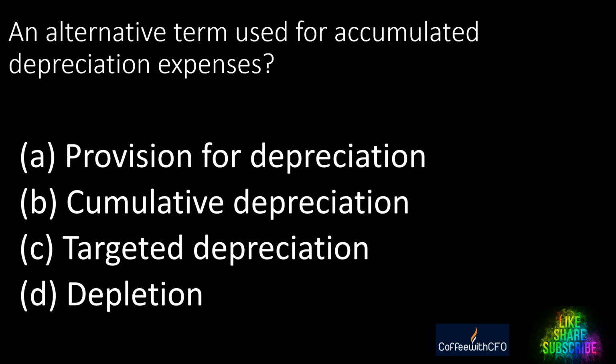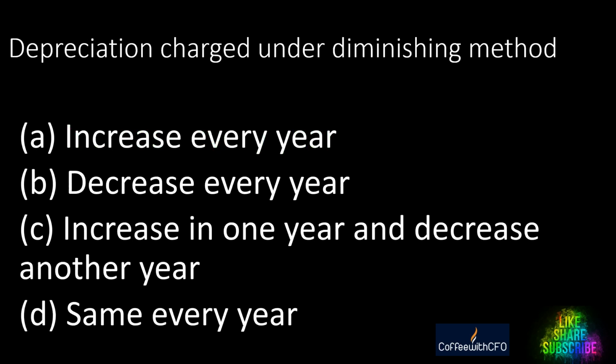A. Provision for depreciation, B. Cumulative depreciation, C. Targeted depreciation, D. Depletion. The right answer is provision for depreciation, because the accumulated depreciation is added continuously year after year to the provision, and this cumulative balance carries forward next year and every year. Right, guys? Next question.